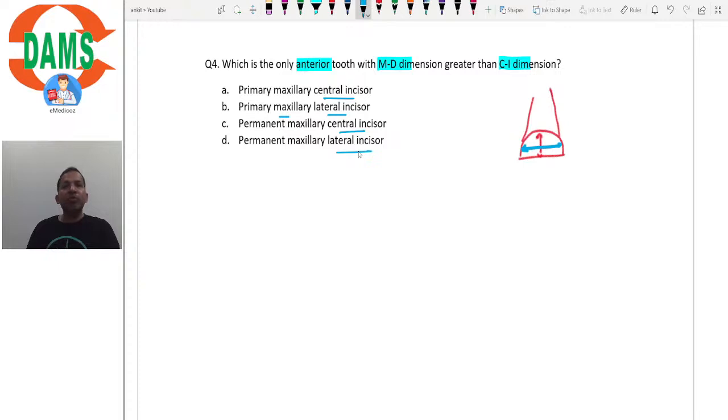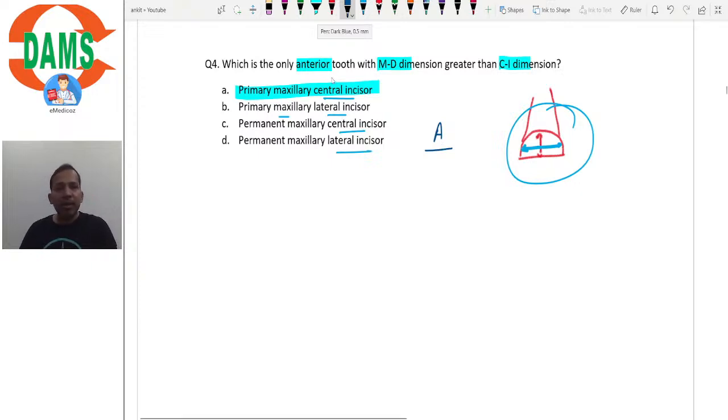Which is the only anterior tooth where the mesiodistal dimension is greater than the cervico-incisal dimension? There is only one anterior tooth with such a feature, and the answer here would be primary maxillary central incisor. So the upper A is the only tooth, right? Upper A is the only tooth to show such a feature, right? Is it clear? So let's go to the next question.